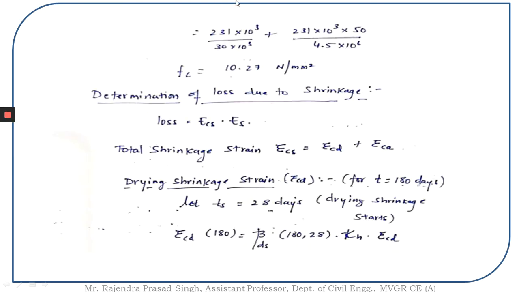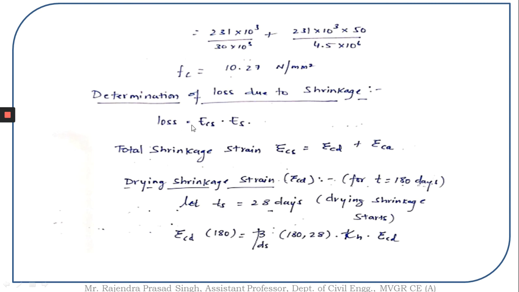Further, we are going to find out the value of Fc. This is the pre-stressing force by area, plus the pre-stressing force times eccentricity by the section modulus at the location of the steel. Please keep this in mind. Further, we have found the stress in concrete at the level of steel. Now, further we are supposed to find out the loss due to shrinkage initially.